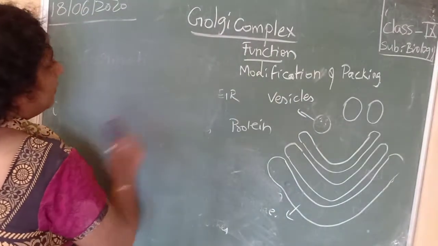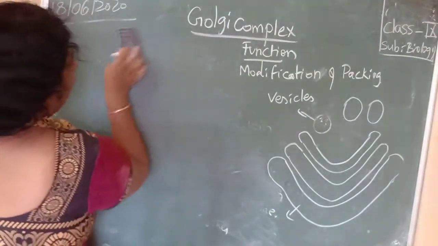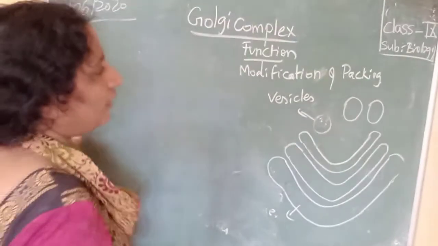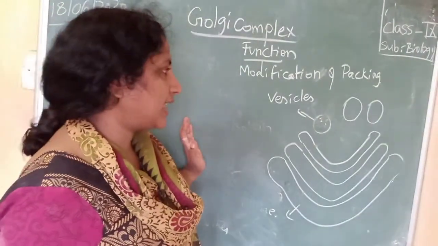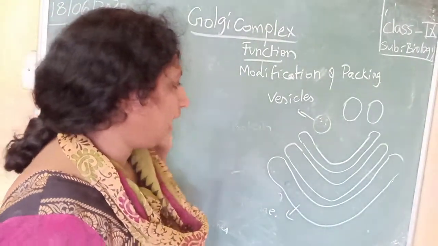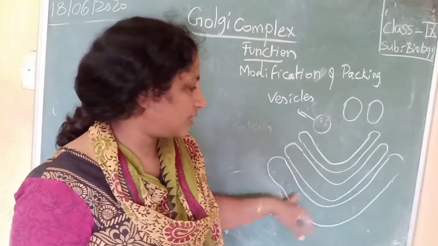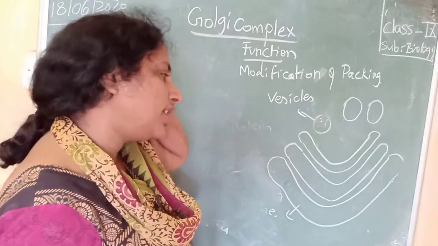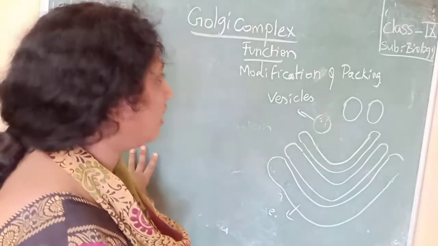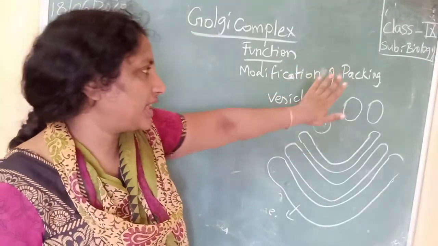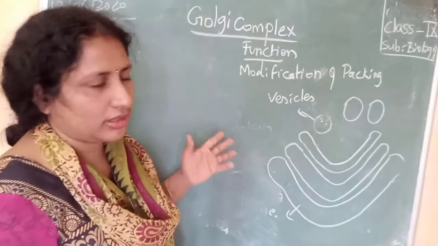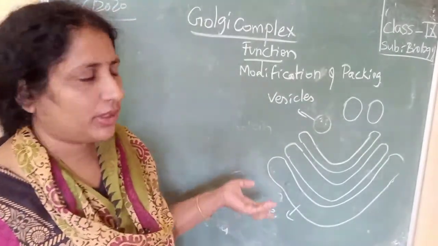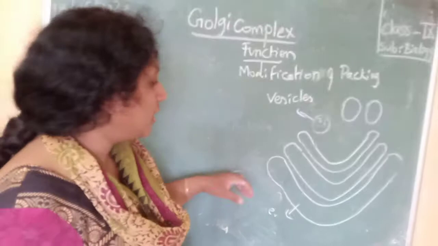So just remember that Golgi complex is a very important cell organelle which is present just behind the endoplasmic reticulum. It has finger-like structures which are called cisternae. They are arranged parallel to each other. The main function of Golgi complex is modification and packing of biomolecules, whether protein, lipid or carbohydrate.